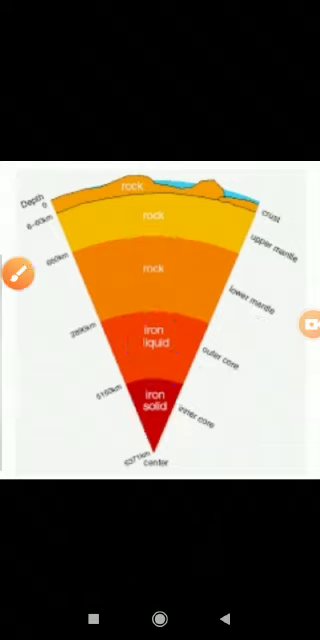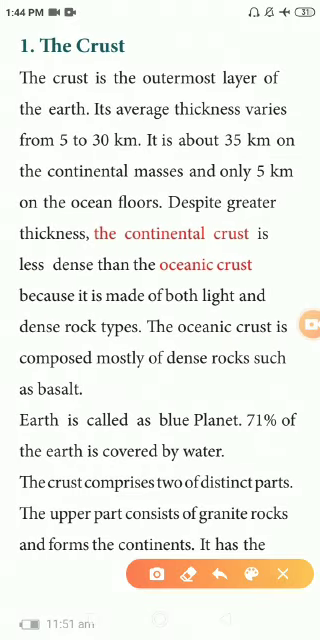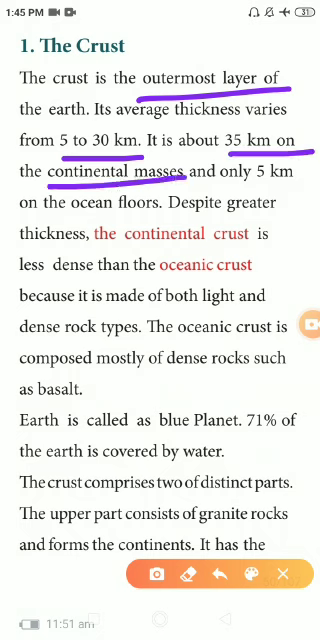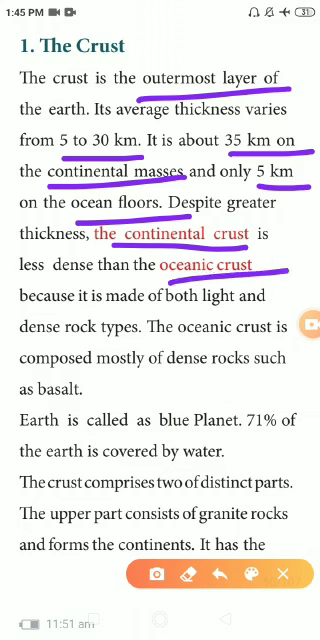Okay, next one, crust. Now we want to know about the crust. The crust is the outermost layer of the earth. Its average thickness varies from 5 to 30 kilometer. It's about 35 kilometer on continental masses, only 5 kilometer on ocean floors. Despite greater thickness, the continental crust is less dense than the oceanic crust because it is made up of both light and dense rock types. The oceanic crust is composed mostly of dense rocks such as basalt.